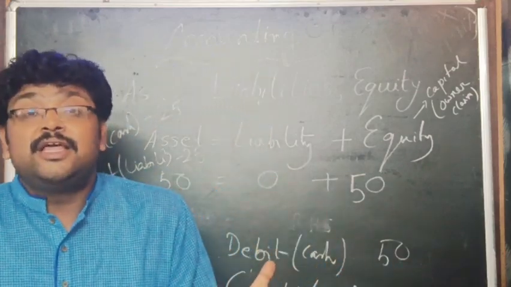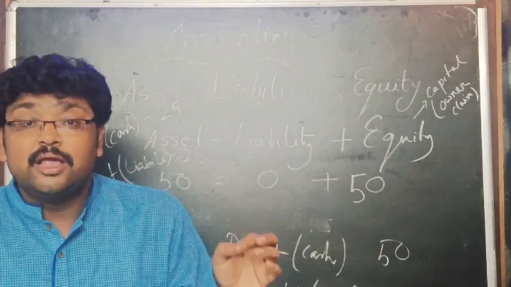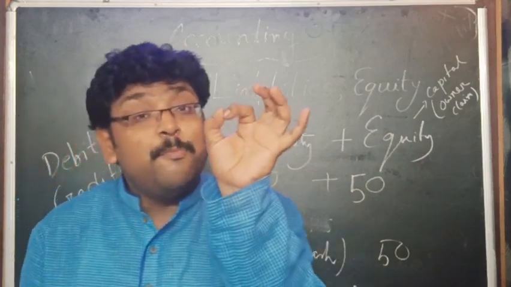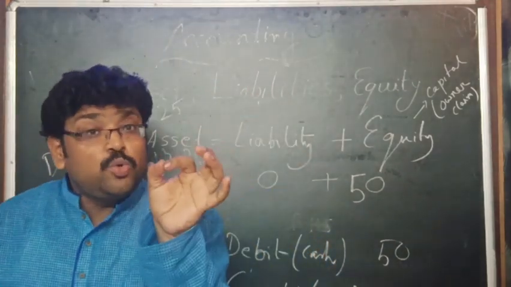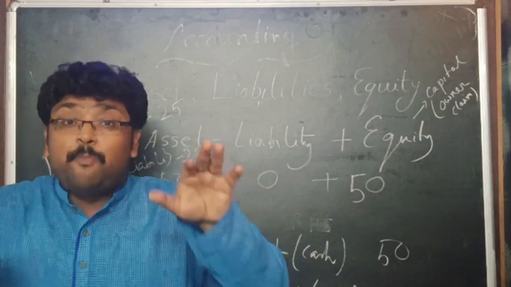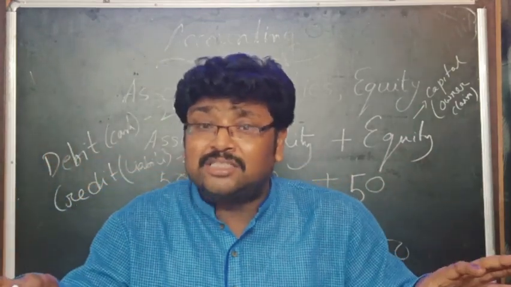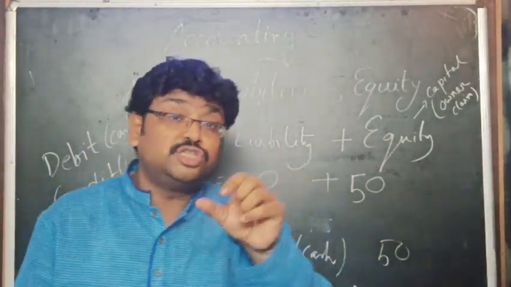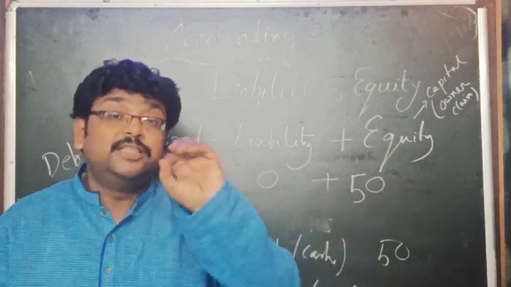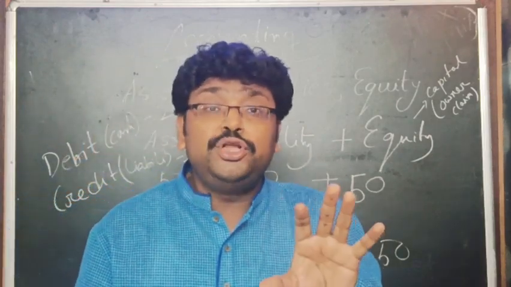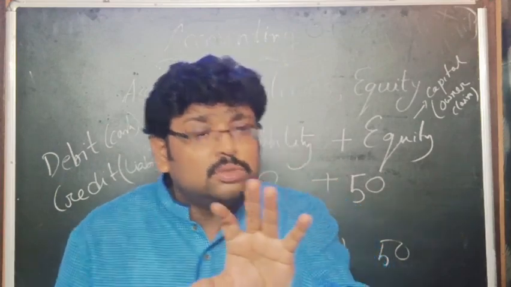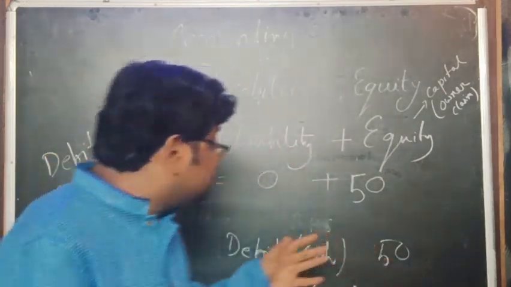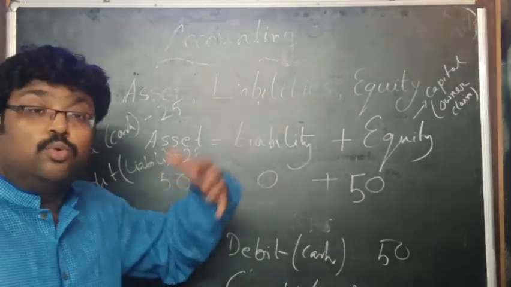Why is there a double entry? Because behind this double entry there is Luca's mathematical equation, and that equation is the accounting equation. To balance the left hand side and the right hand side, there should be a double entry system. If there is no accounting equation, then there is no double entry. So double entry is generated from the accounting equation.